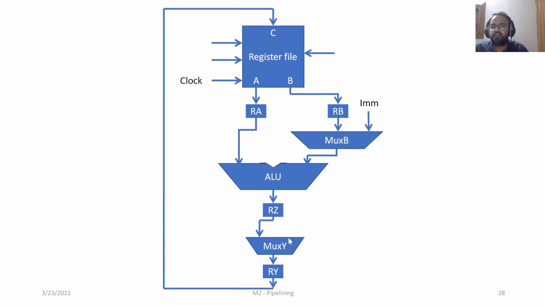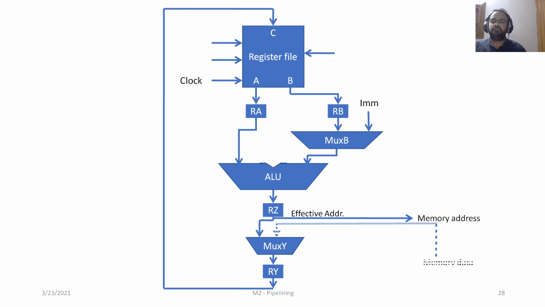between RZ and RY, we said that there will be one more mux Y, and during the fourth step for a load instruction, the value in RZ will be given to the memory and basically written in MAR, that would reply with data.